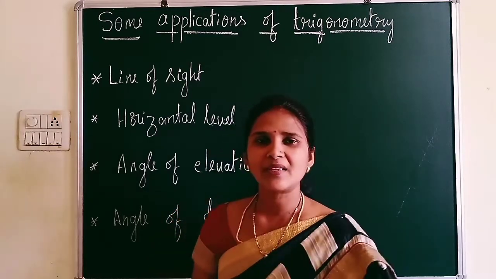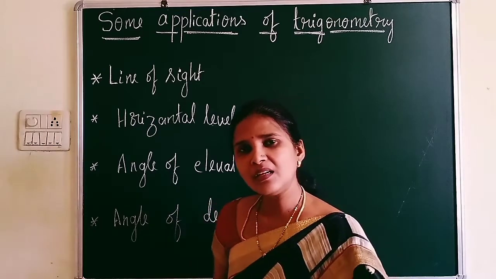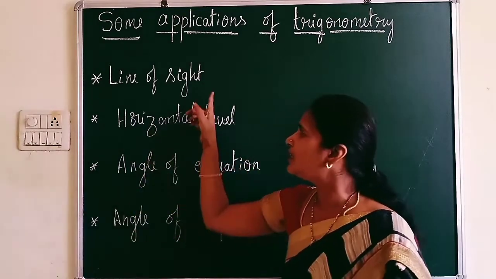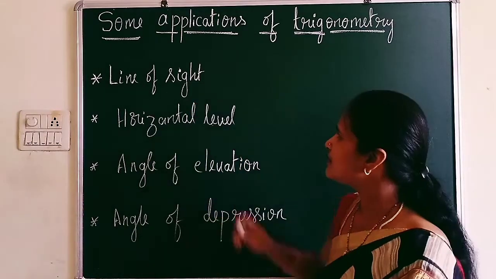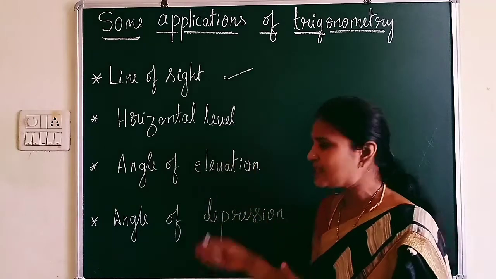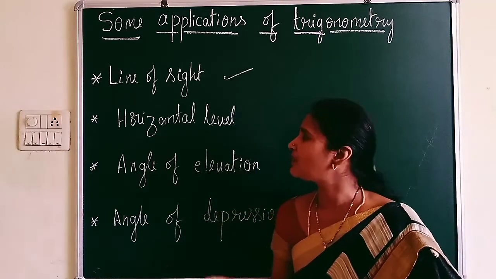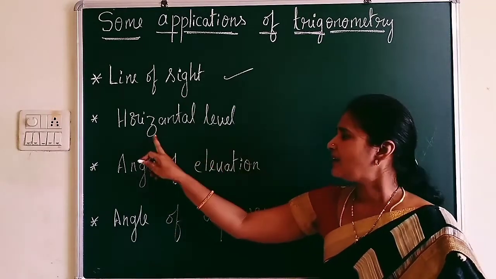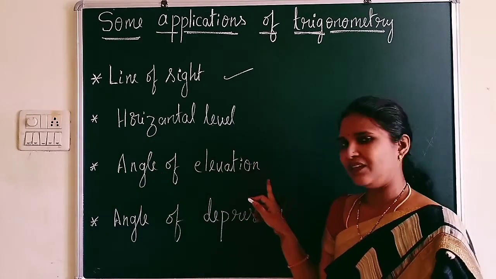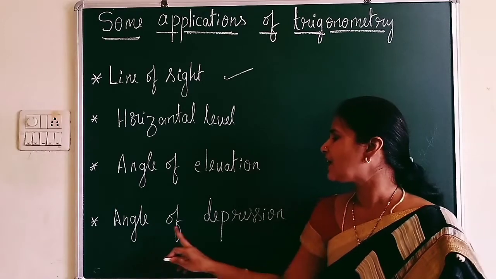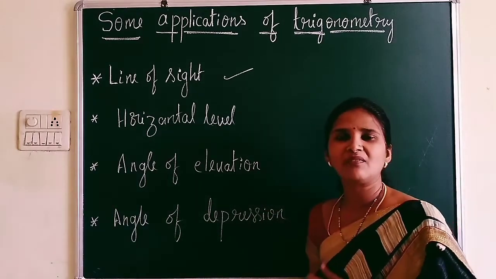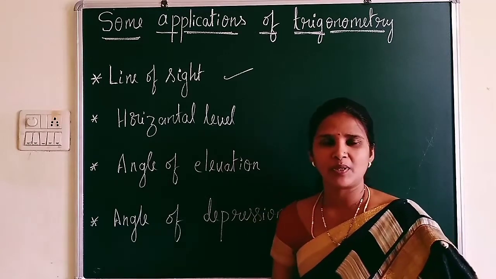Before I start the exact exercise, let us learn some new terms in this chapter. One is line of sight. This is the first new term. First you have to understand what these terms are, then only you can start the chapter. So line of sight, and the next terms are horizontal level, angle of elevation, and the last one is angle of depression. If you understand these four terms, you can very easily understand this topic.